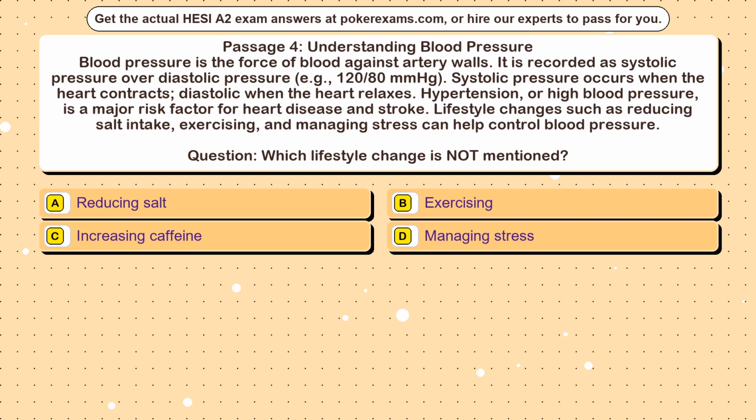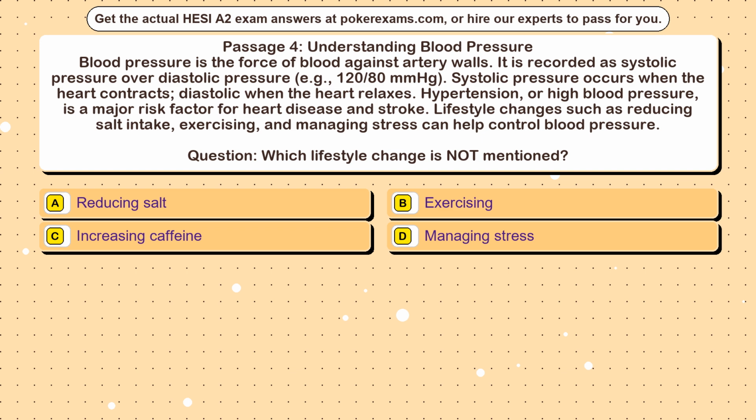Question 8. Passage 4. Understanding blood pressure. Blood pressure is the force of blood against artery walls. It is recorded as systolic pressure over diastolic pressure. Example, 120/80 mmHg. Systolic pressure occurs when the heart contracts, diastolic when the heart relaxes. Hypertension, or high blood pressure, is a major risk factor for heart disease and stroke. Lifestyle changes such as reducing salt intake, exercising, and managing stress can help control blood pressure.